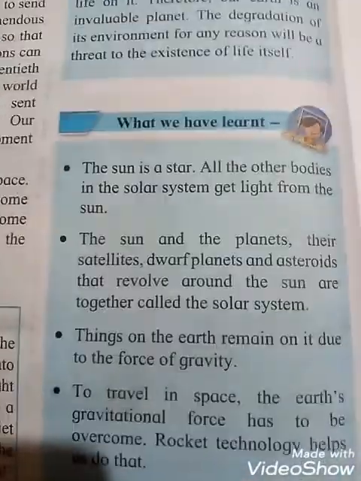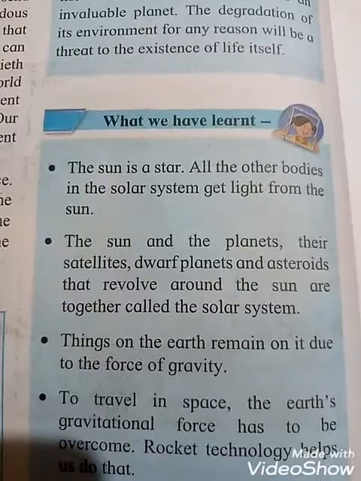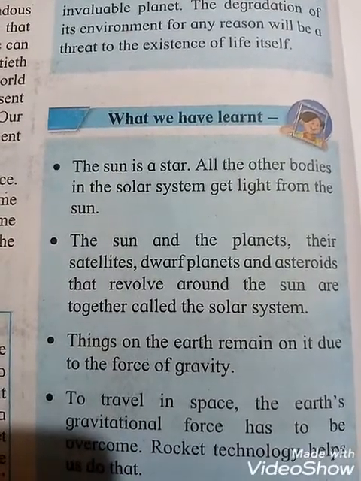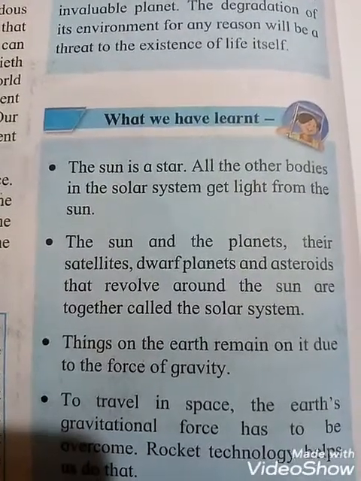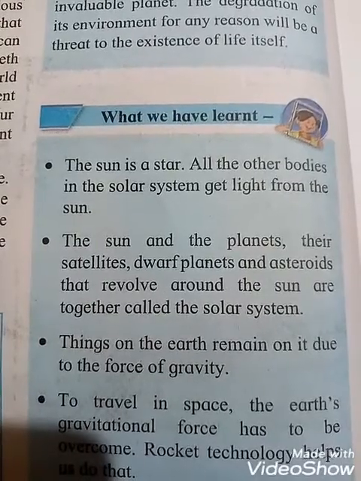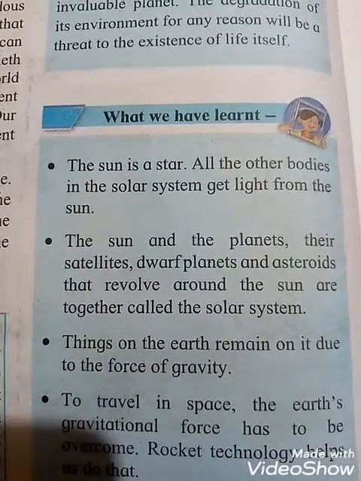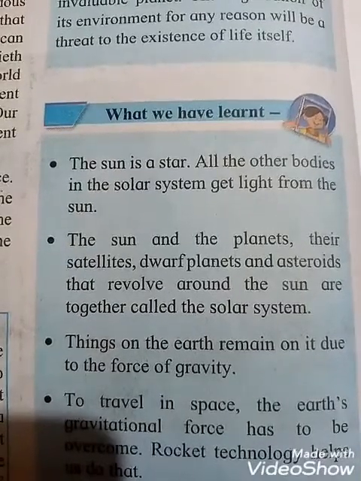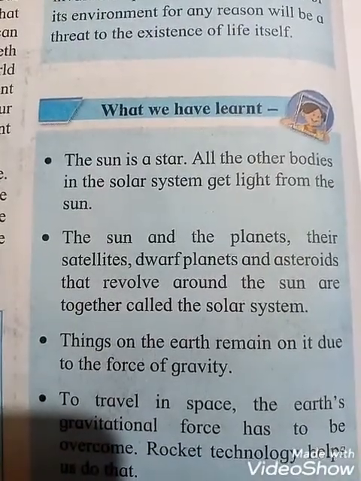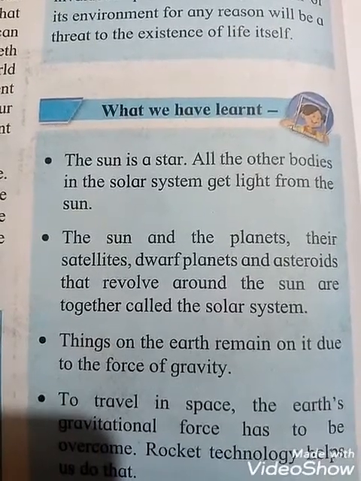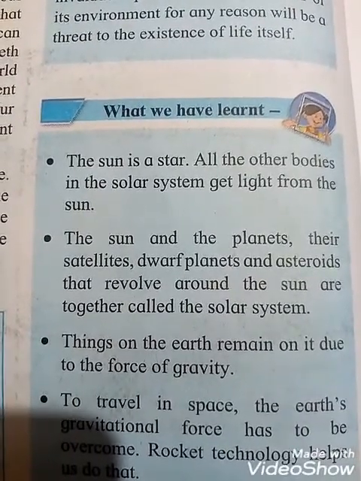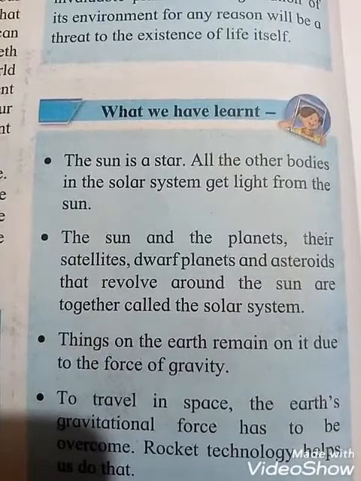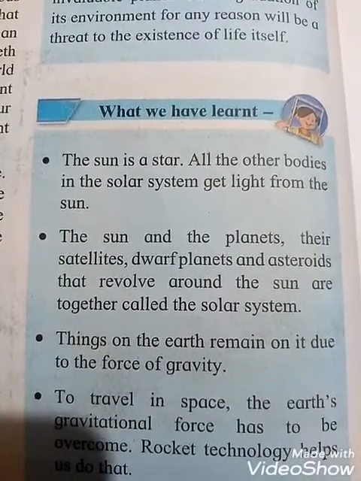What we have learned in this topic, see students, there are some points. The sun is a star, you know that. From the sun only we are getting light and brightness. In daytime we see the sun in the sky, and because of that every place has brightness. But at night there is no sun, so every place has darkness. Because the sun is a star, all the other bodies in the solar system get light from the sun only.